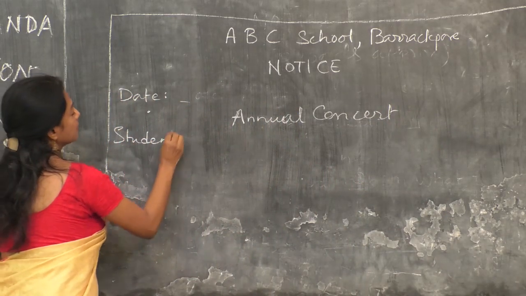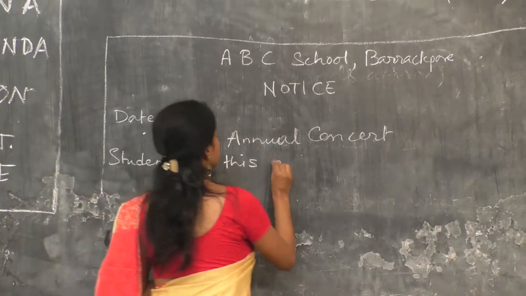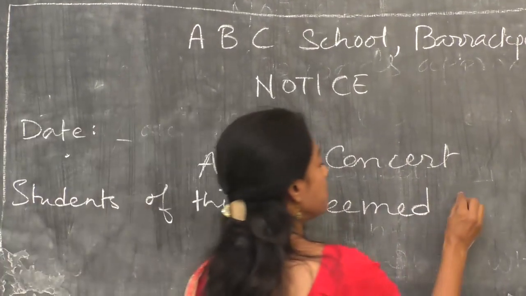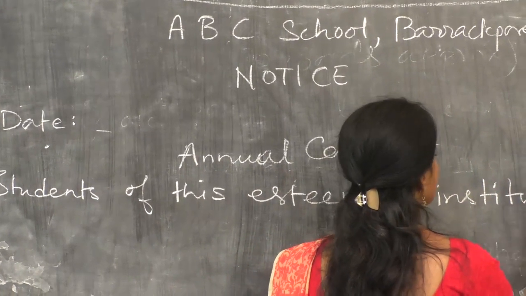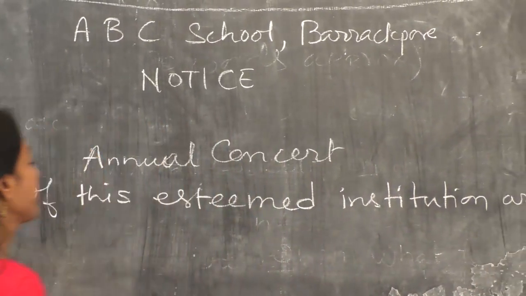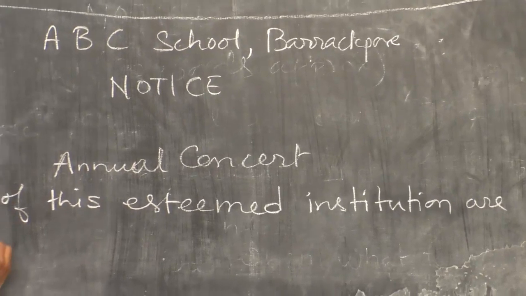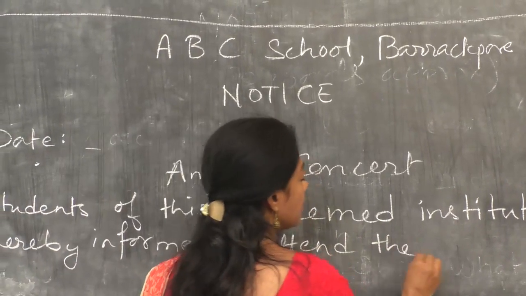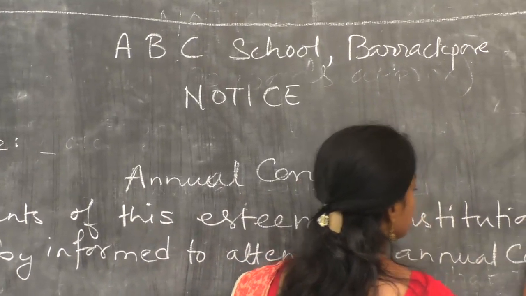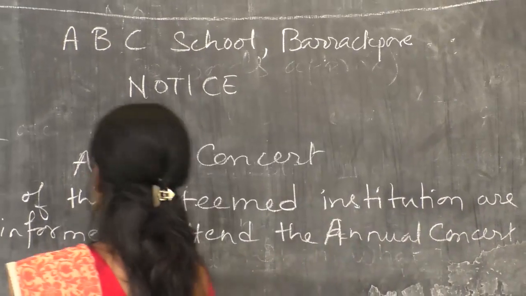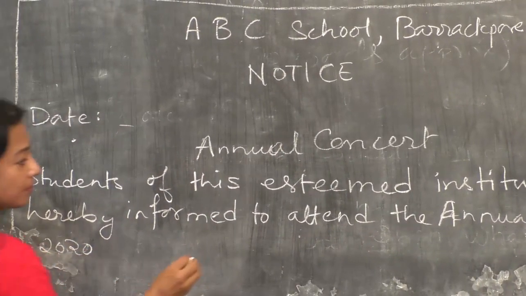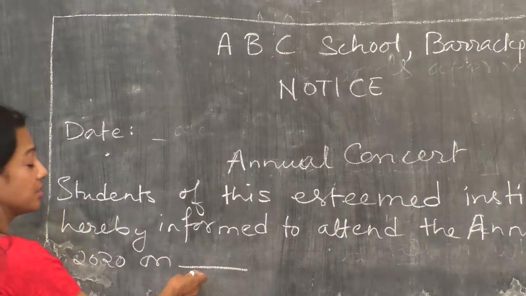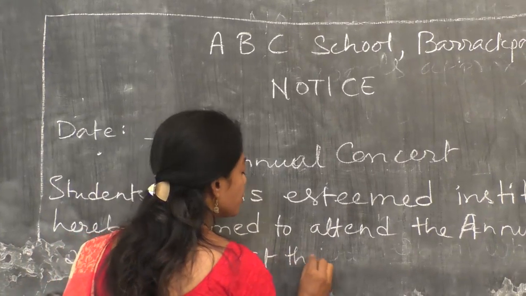Students of this esteemed institution, esteemed means of high reputation, very reputed, are hereby informed to attend the annual concert 2020 on, then say there is a date of next month, you put it here, on, at the school auditorium.